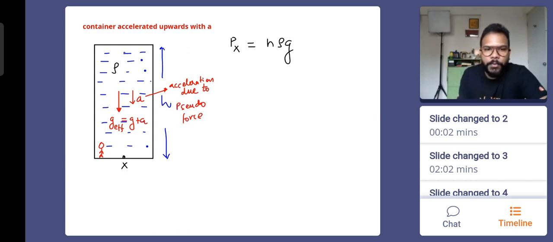Please don't get confused that, sir, in the statement you have written acceleration is upward, but you are showing the acceleration downward here. Hope you guys will not get confused with this. Okay, solving it from non-inertial frame. Okay, everyone? Yes. So what will I say now?